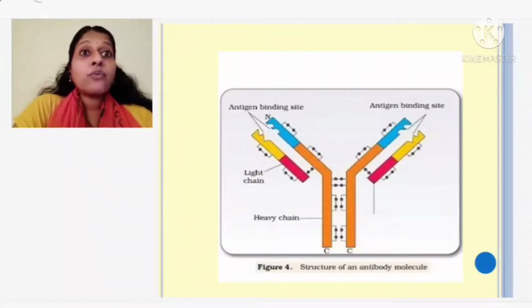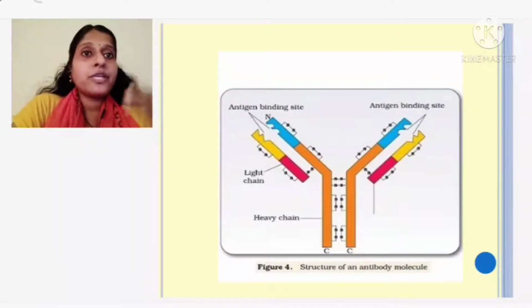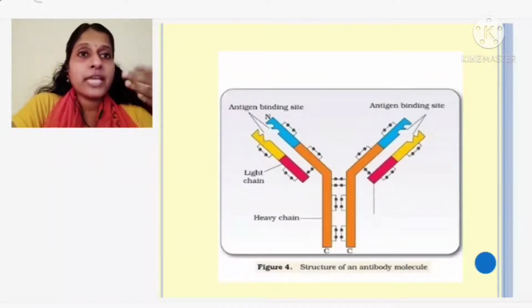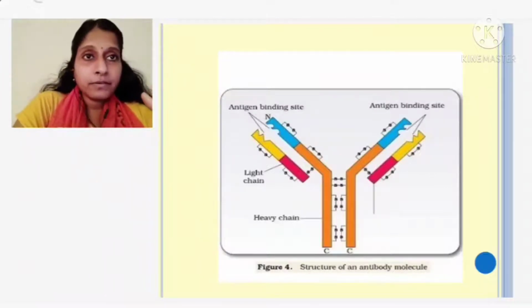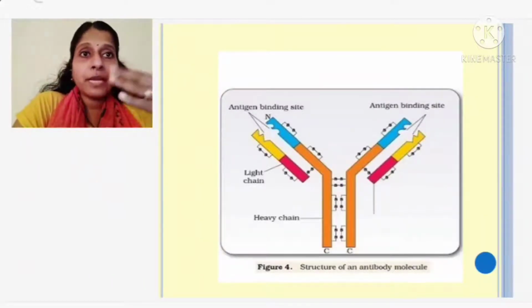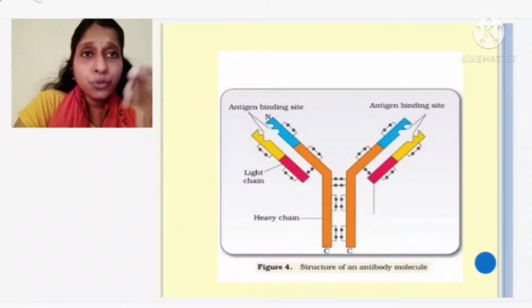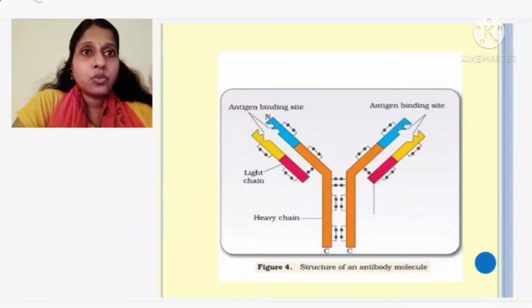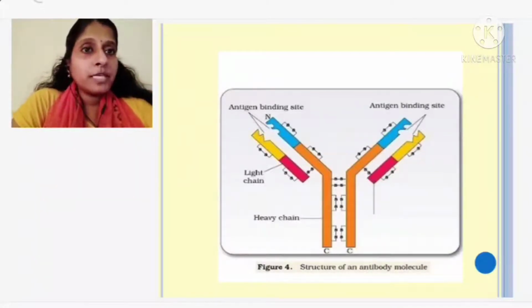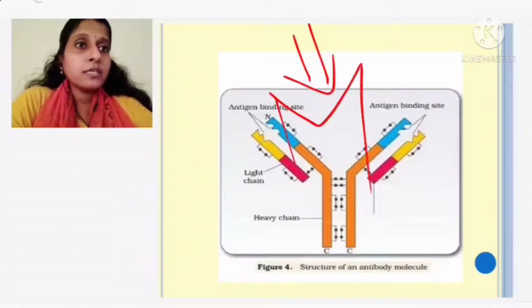Now, acquired immunity: I am producing antibodies. For acquired immunity, what do we need? We need to produce antibodies. These antibodies I can get naturally from the mother also, through breast milk. When I am taking it, I am getting the antibody. Otherwise I can produce it in my lifetime also. Antibodies play a major role, because whenever a germ is entering my body, I have to produce antibodies against the germ.